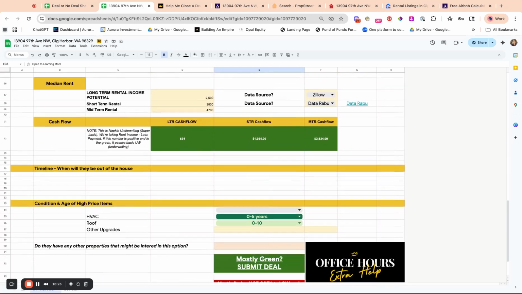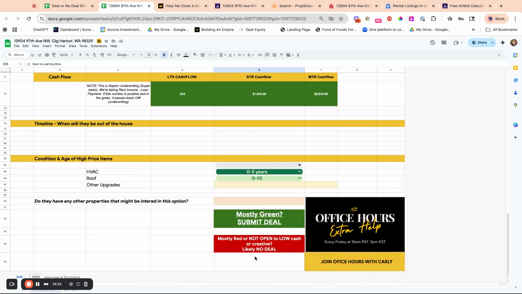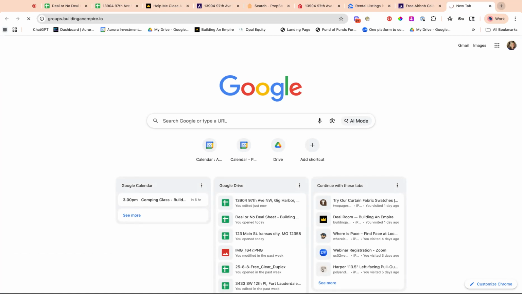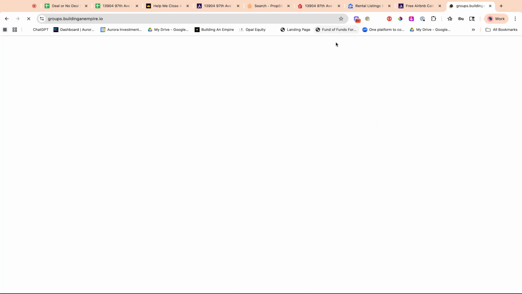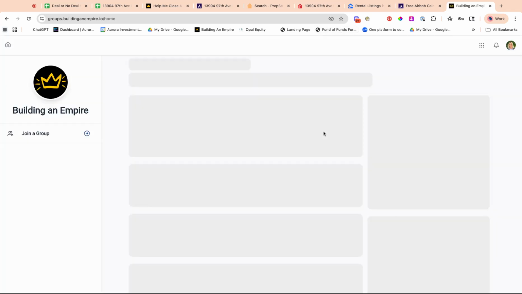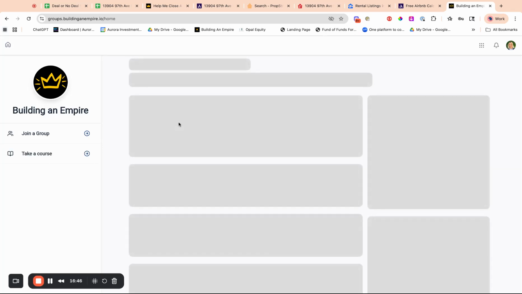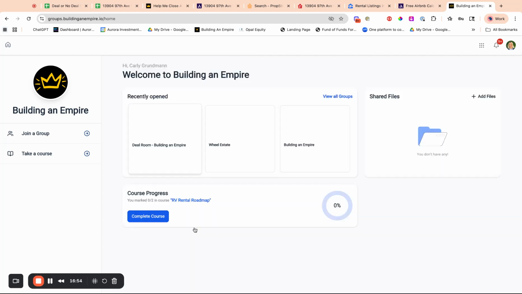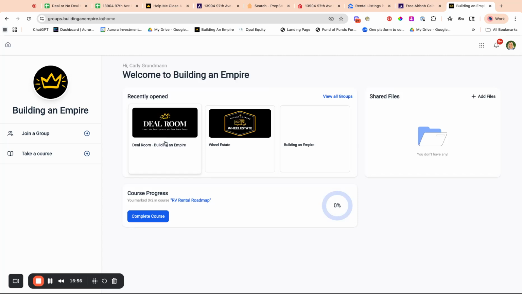And then you'll go through. And also, if you want to go through Deal Room, I'll put something right here in the bottom. If you want to follow along on Deal Room, let me show you guys Deal Room. So these are where we follow along. If you submit the deal, we'll definitely still be in communication with you on this. And you're not in Deal Room, but if you want to follow all the stuff on other people's deals and see complete transparency, let's go to Deal Room. I also pull lists for you guys and skip trace them in Deal Room.